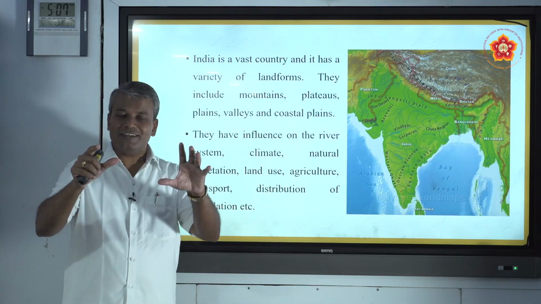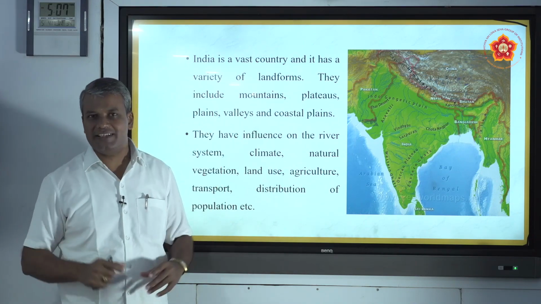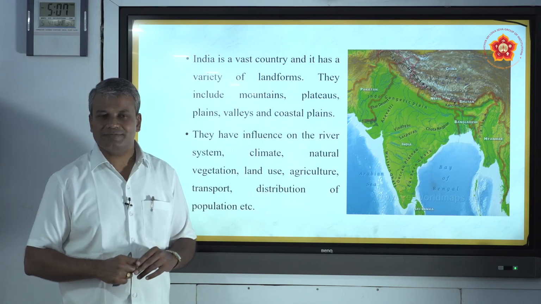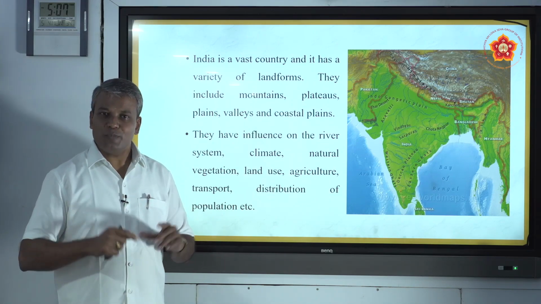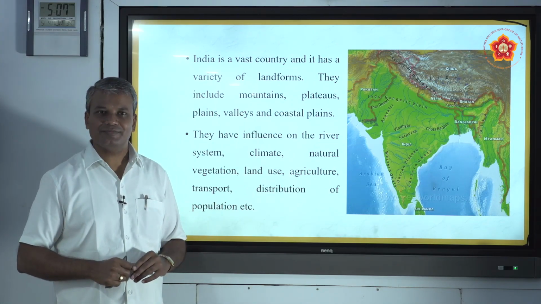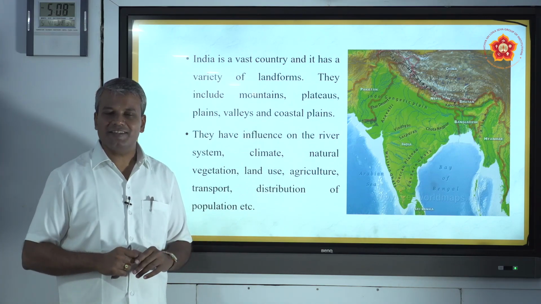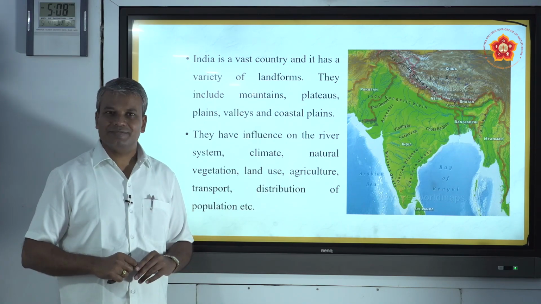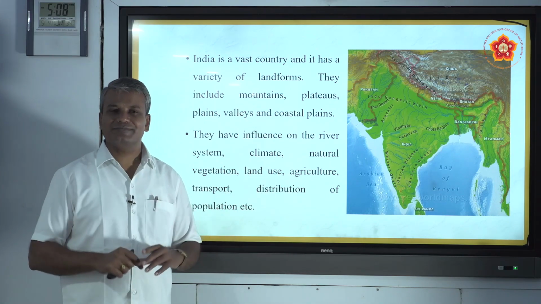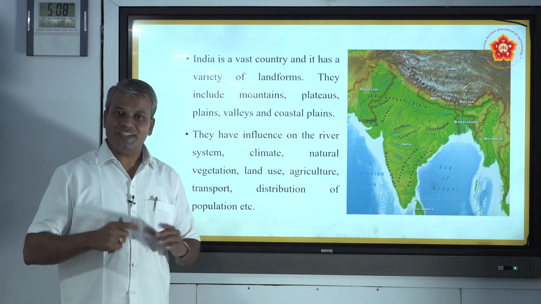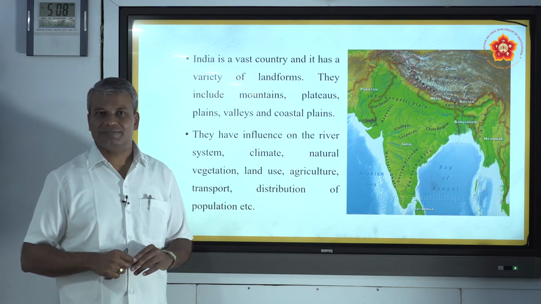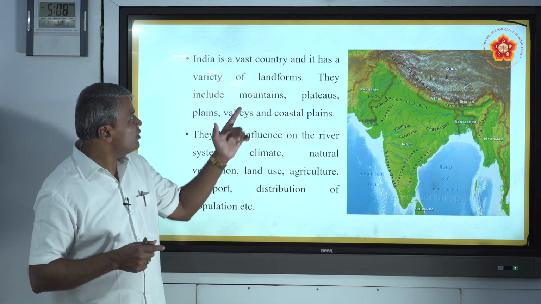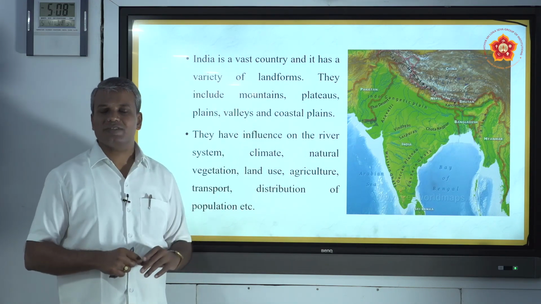You know, some regions are densely populated. Do you know the meaning of density of population? Population density means the number of people staying in 1 square kilometer of area. In some areas it is more, 5,000, 6,000. In some areas it is less. That is mainly depending on the landforms.